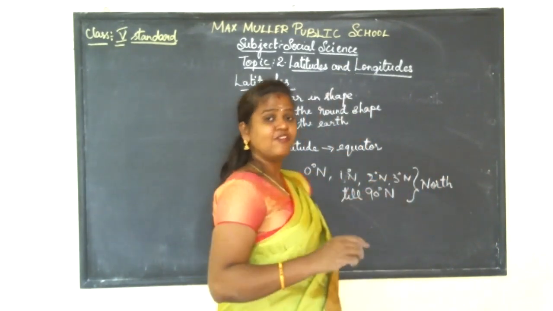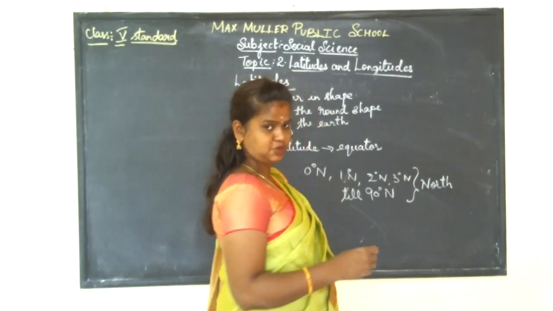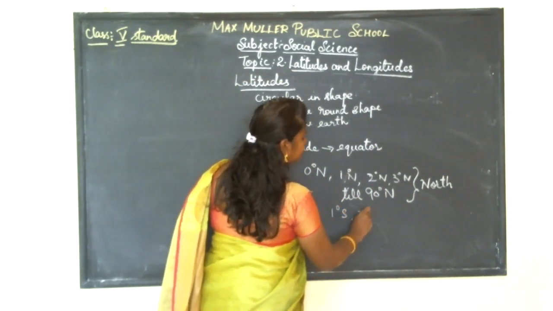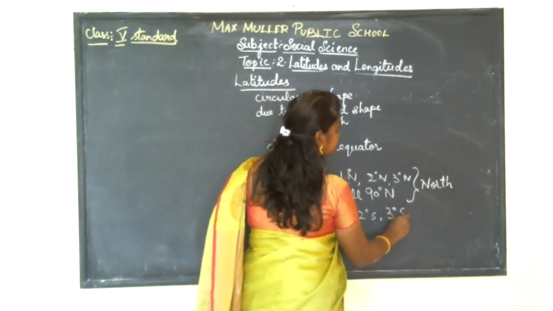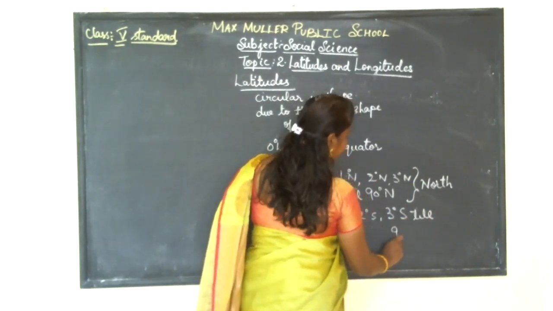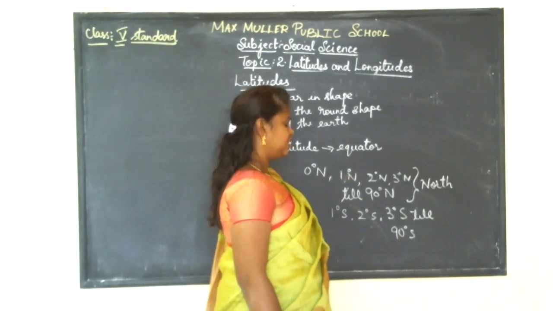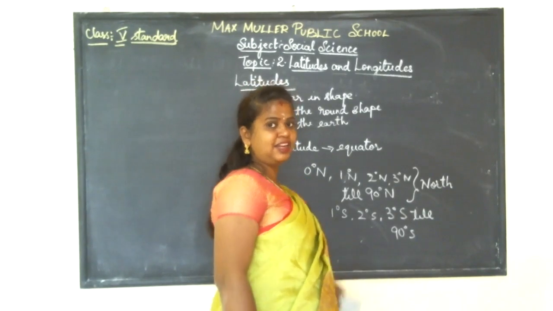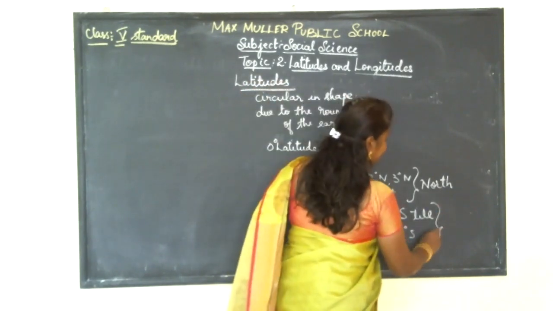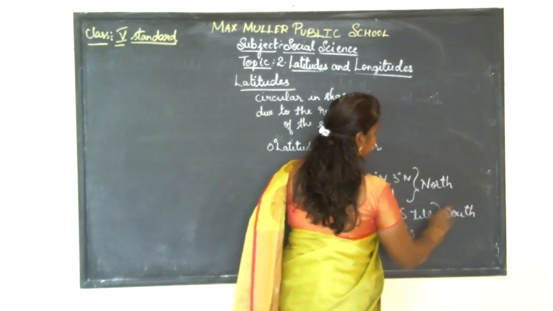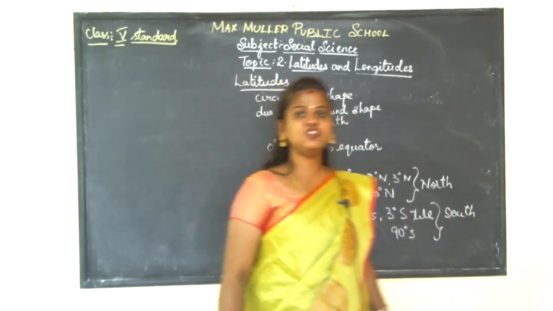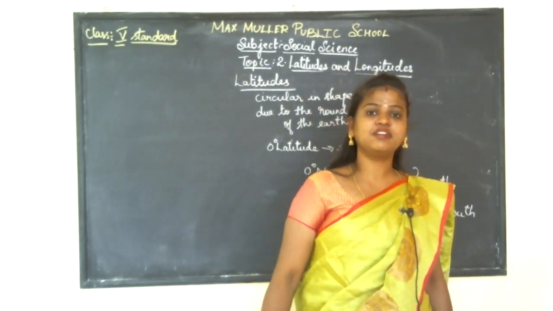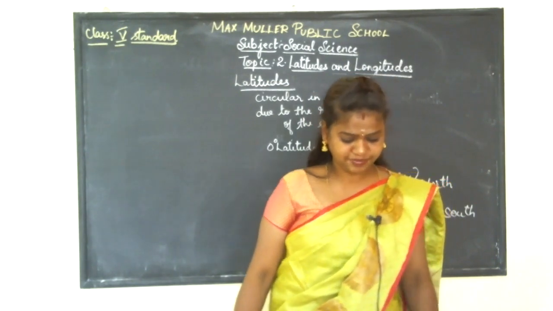And in the same way, from equator to the south it can be extended through 1 degree south, 2 degrees south, 3 degrees south till 90 degrees south. So it starts from equator, that is from 0 degree, till 90 degrees south. That is why we have mentioned here: N represents north and S represents south, E represents east and W represents west.